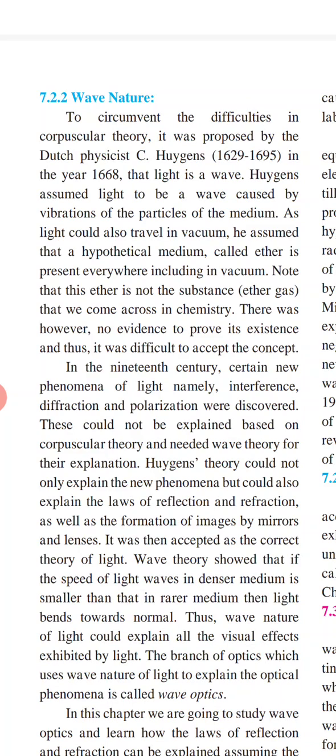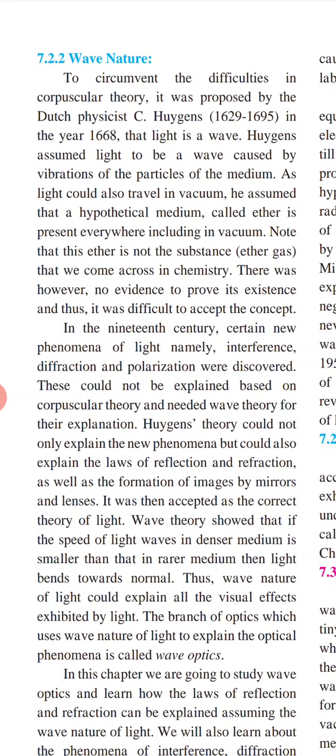To circumvent the difficulties in corpuscular theory, it was proposed by the Dutch physicist Huygens in the year 1668 that light is a wave. Huygens assumed light to be a wave caused by vibration of particles of a medium, as light could also travel in vacuum.